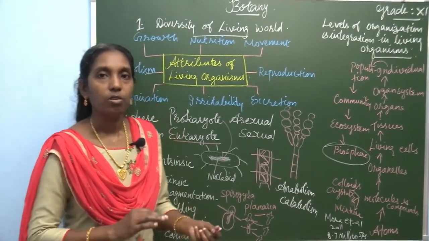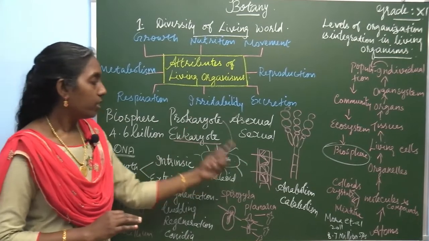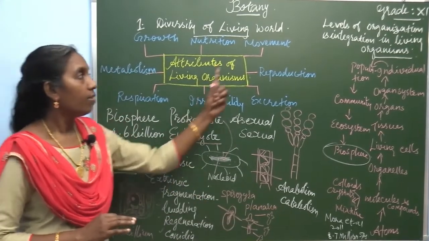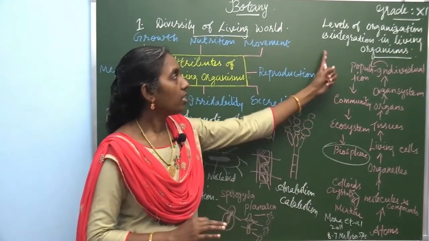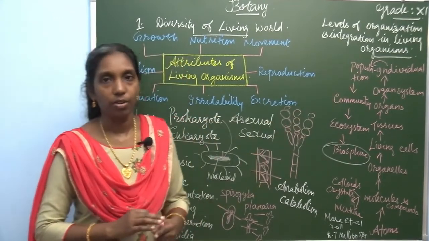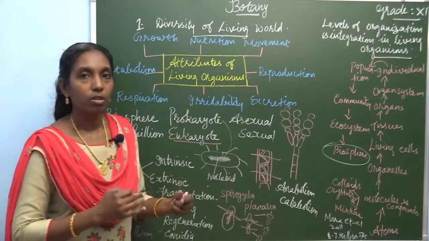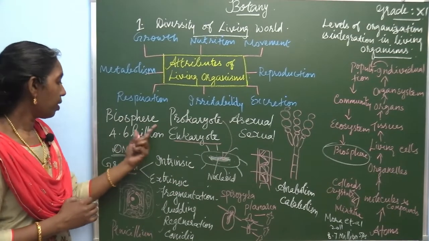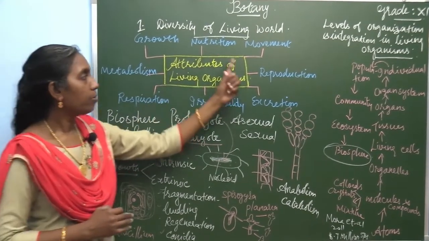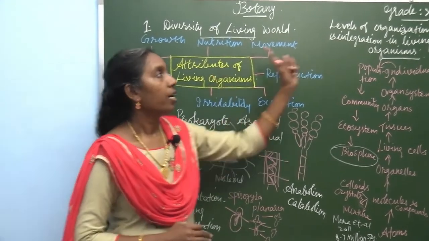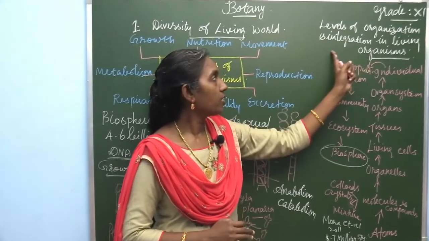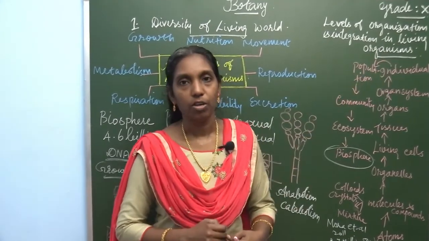So let's conclude today's class on levels of organization and integration in living organisms. Let's review what you learned today. First, you learned the definition of biosphere, then attributes of living organisms, and levels of organization and integration in living organisms.